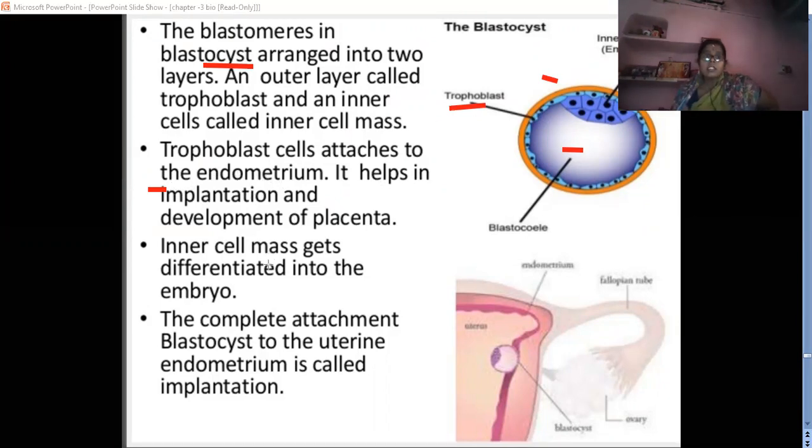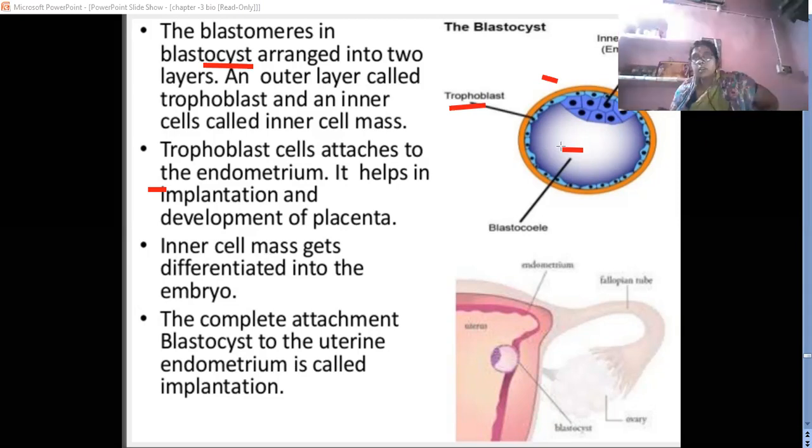Then the inner cell mass gets differentiated into the embryo. Inner cell mass, what happened? They differentiate into the embryo. इसमें क्या होता है? एम्ब्रियो का डिफरेंट पार्ट डेवलप होता है, उसका डिफरेंट ऑर्गेनोजेनेसिस. देन नेक्स्ट पार्ट कहाँ से होता है? फ्रॉम द cell mass. So generally blastocyst में क्या होता है? Outer layer trophoblast and the inner, this is called cell mass. और ये inner cell mass से आपका organogenesis development होता है. और यहाँ here is the presence of liquid, it is called the blastocoel. This liquid is called the what?